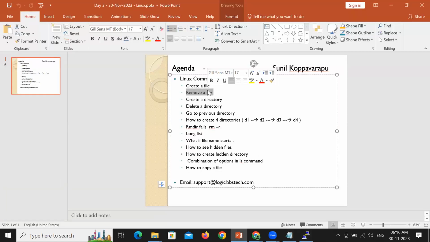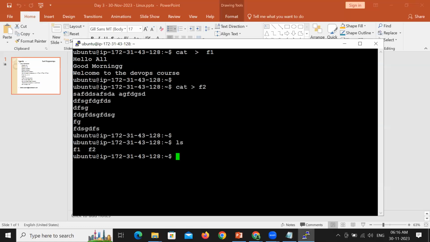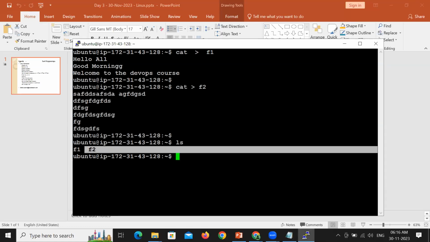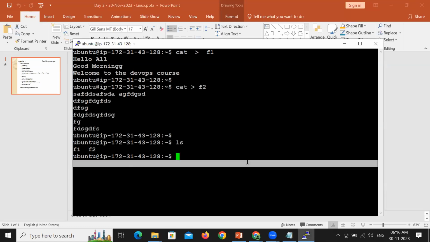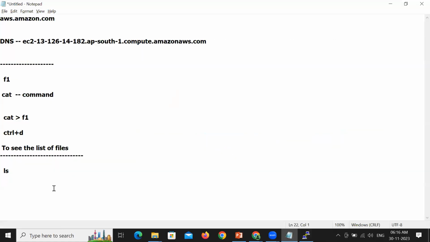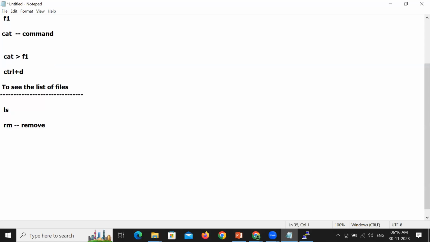Remove a file. Let's say I do not want the second file F2. I want to remove the file. Whenever you want to remove a file, we have a command called rm, which stands for remove. So this rm command will help you to remove a file. Mention the file which you want to remove.